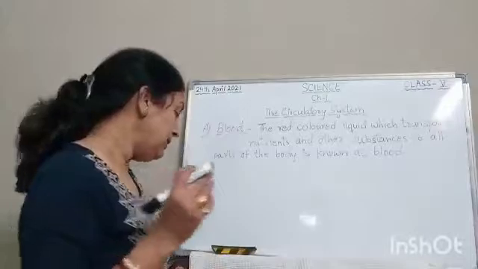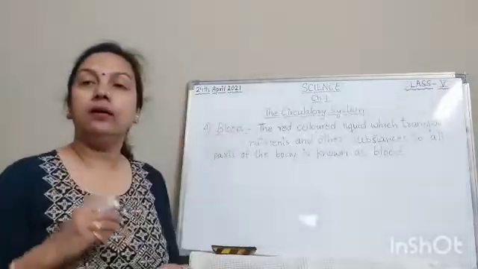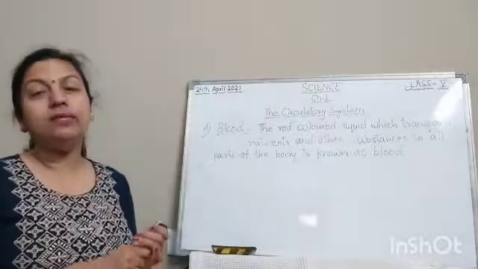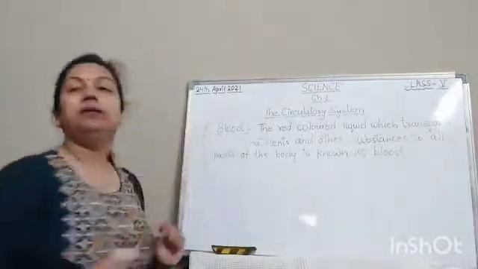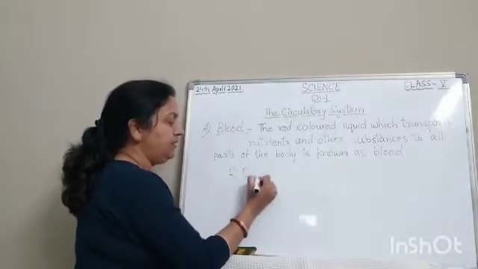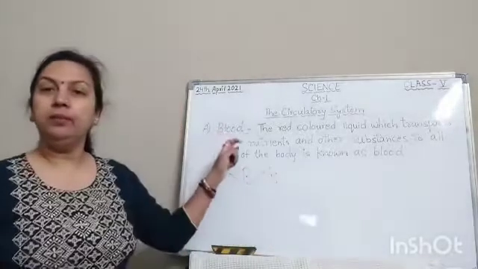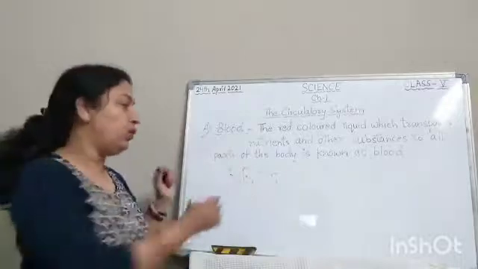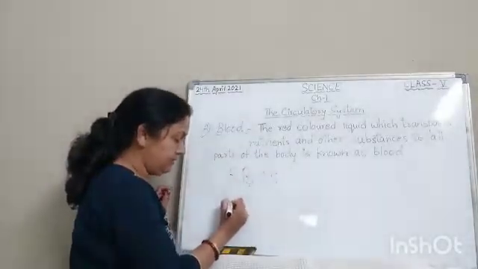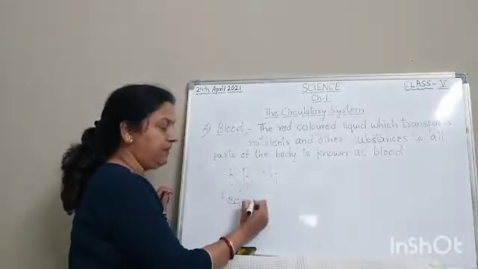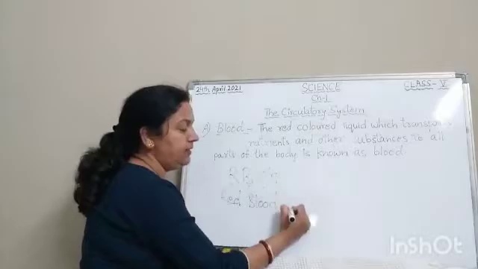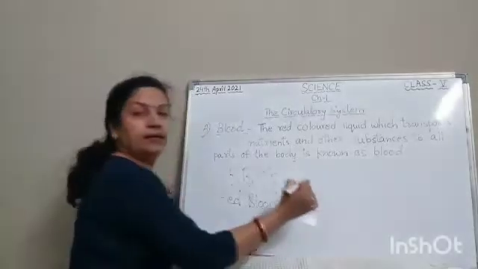Now, why is the color of blood red? Because blood contains RBCs. In blood, RBCs are there. What is RBC? R for red, B for blood, and C for cells.